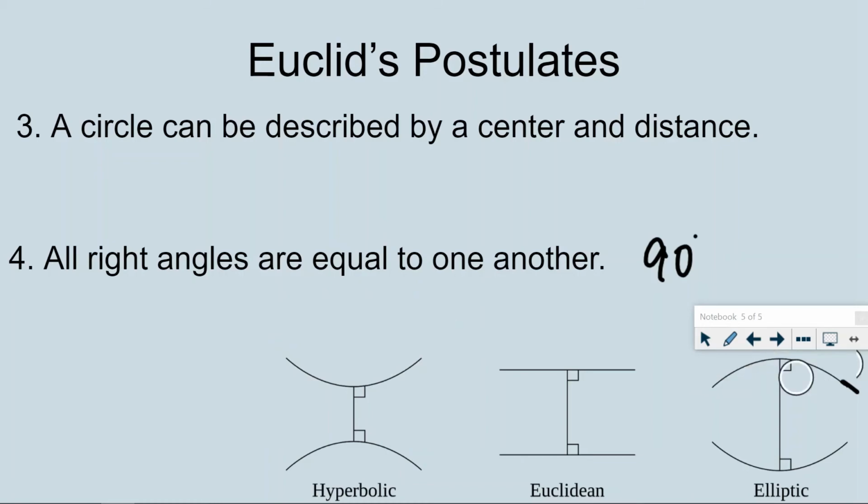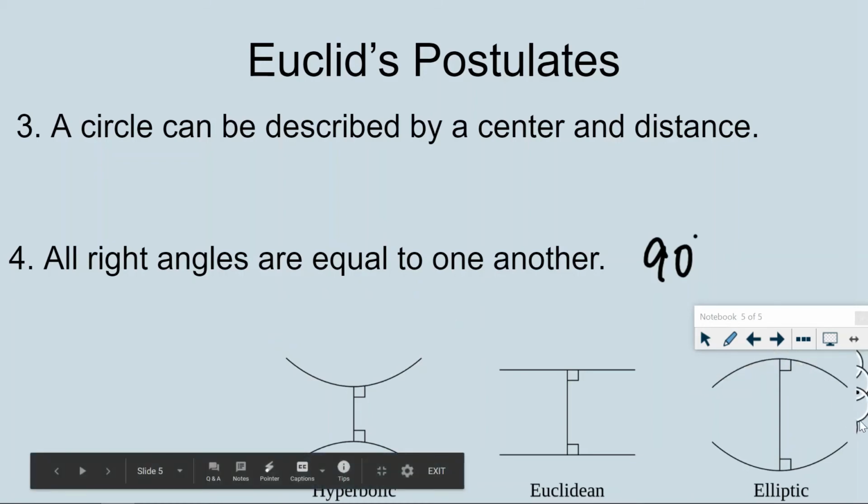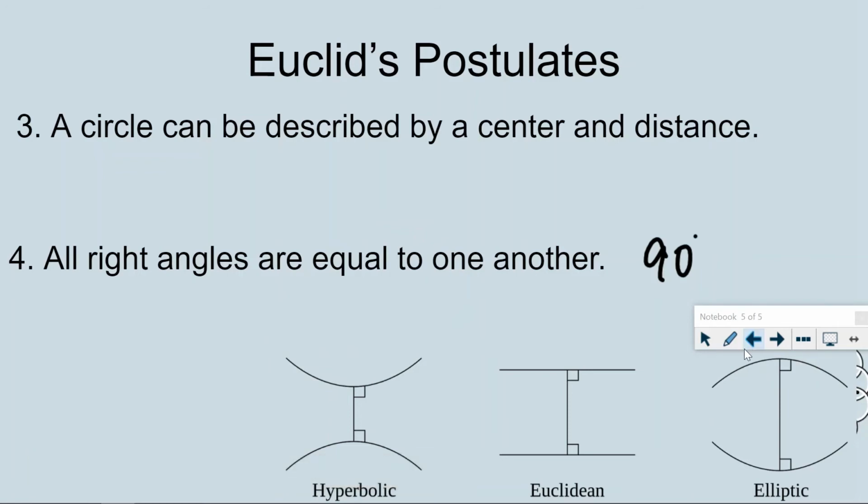But for our sake, all right angles are congruent to each other. And that's what we're actually seeing there. That is a true right angle in Euclidean geometry.